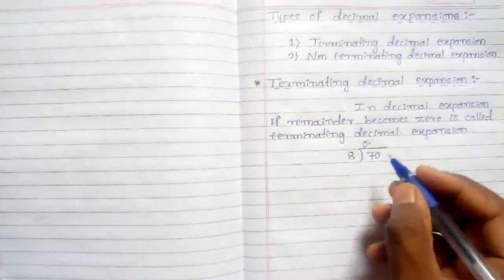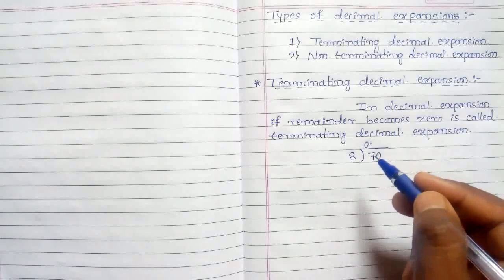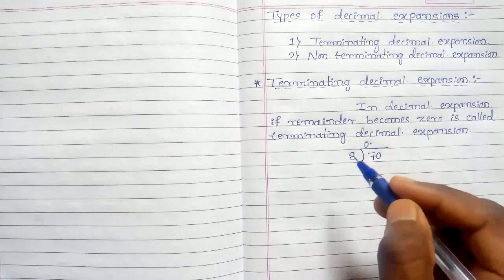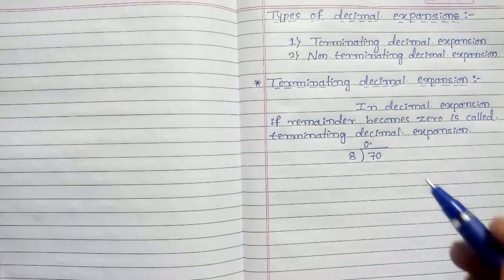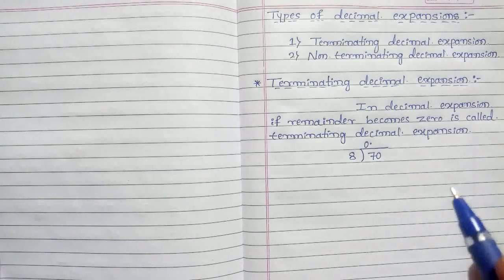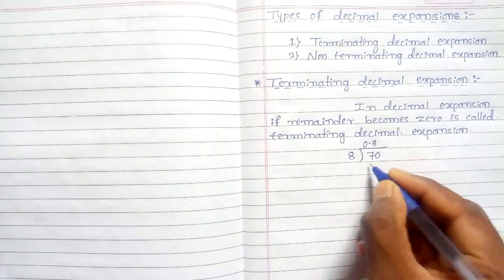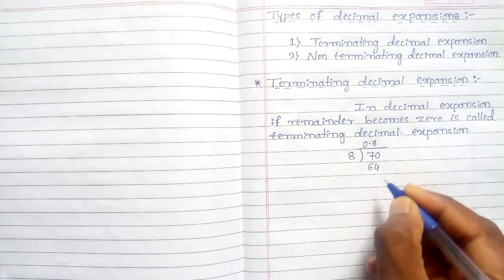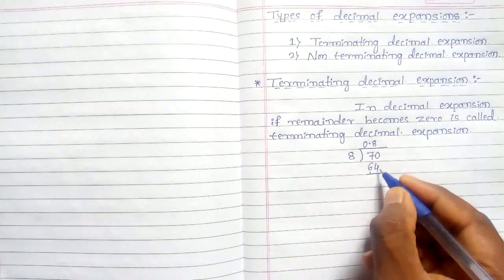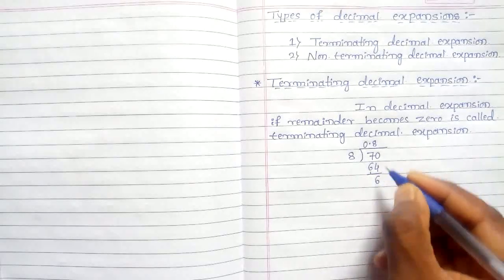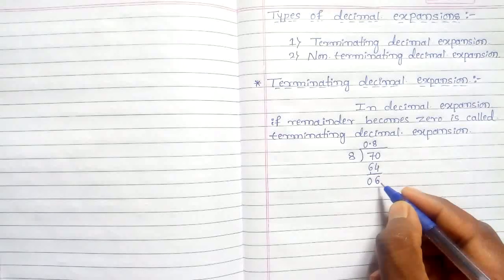Now 70 is greater than 8, so 70 is divisible by 8. 8 eights are 64, 8 nines are 72. 72 is bigger, so we take 8 eights are 64. 70 minus 64 is 6.